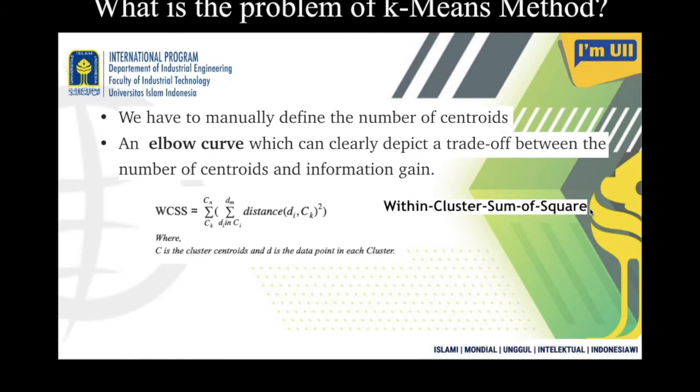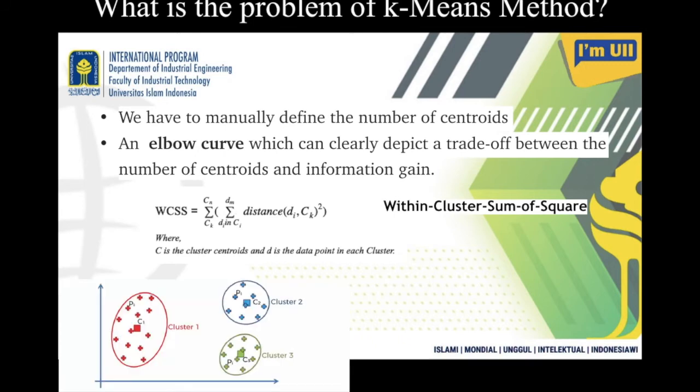So it is the sum of the squares of the distance between the cluster center and the points or members. For a particular cluster, you have to find the squared distances, sum all the squared distances for that cluster, and try to minimize that WCSS.